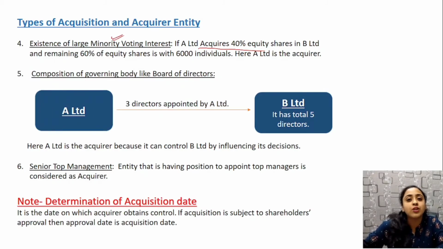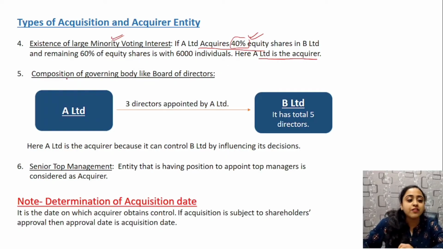Each individual cannot make any influencing impact on the entity. Even though the share is lesser, since it is concentrated in one hand, that is A Limited, it can make impactful decisions. Therefore, here A Limited is the acquirer, because the other 60% is with minority voting interest, that is non-controlling interest holders.